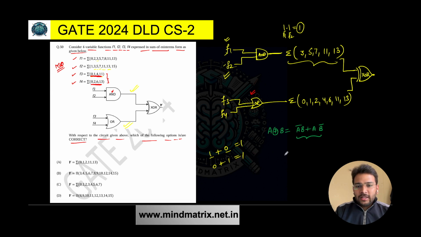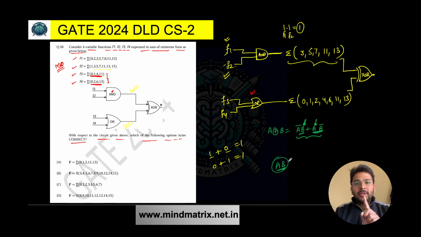So basically in the XOR we are not getting AB, meaning common in both. Either it is present in B or it is present in A. Clear? That will be in the output.